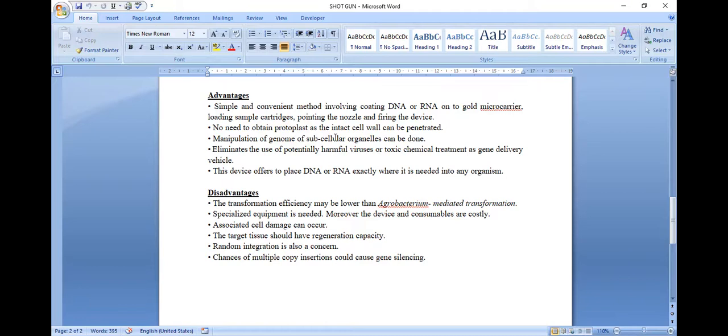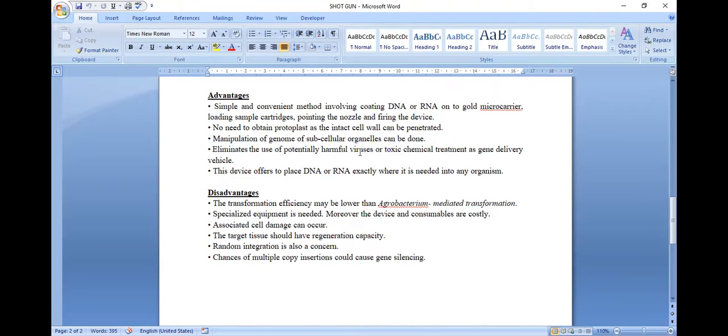In the remaining techniques to transfer DNA, we have to remove the cell wall of these plants. After removing the cell wall, the remaining plant cell is called a protoplast. Only after obtaining protoplast will that be possible. But here, we can use this method without getting protoplast. Manipulation of the genome or subcellular organelles also can be done with this method, and we can eliminate the use of potentially harmful viruses.